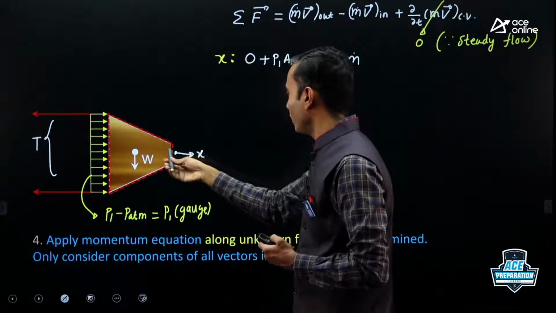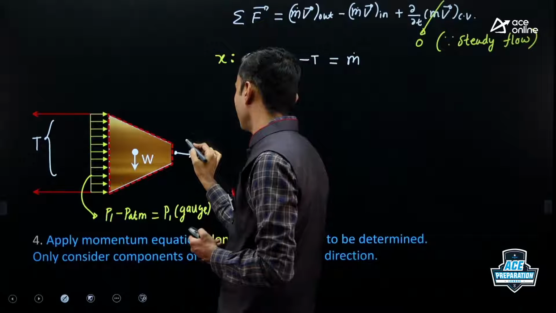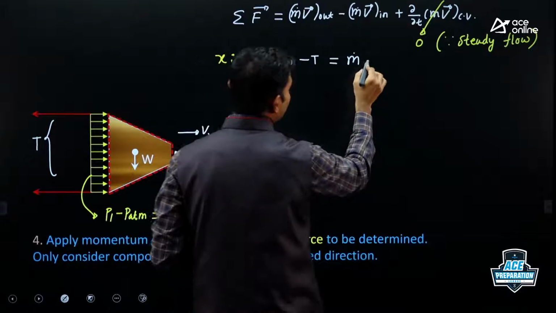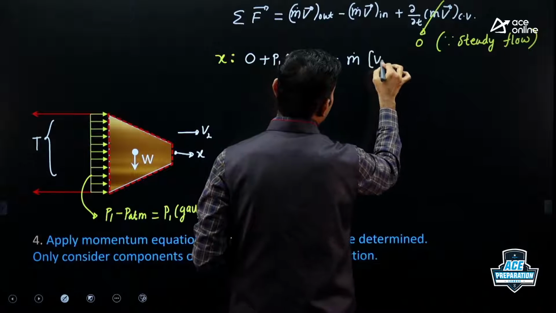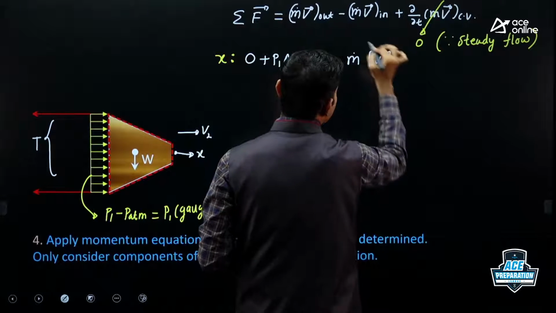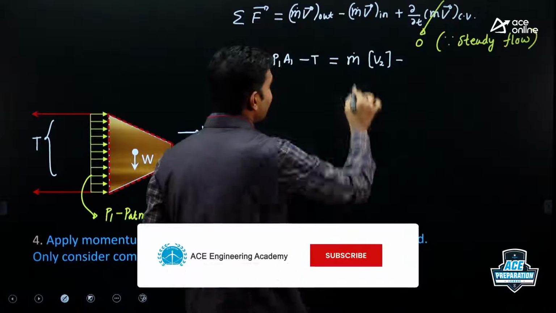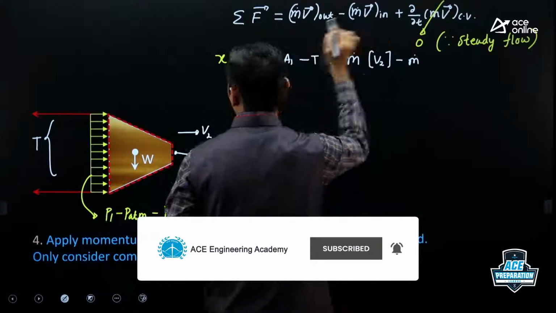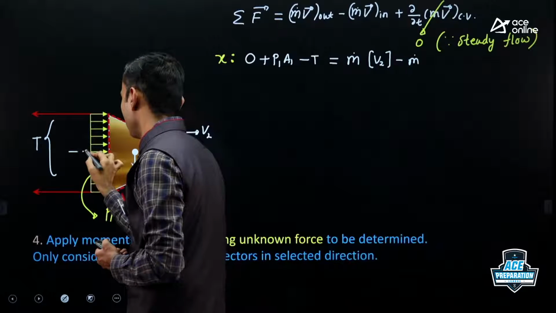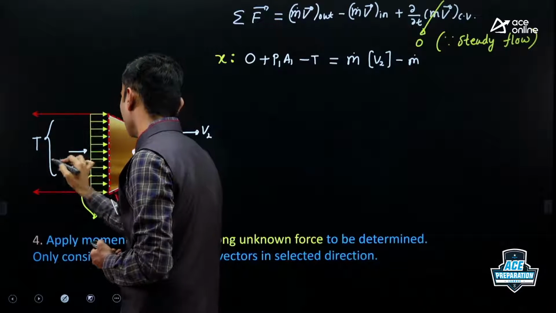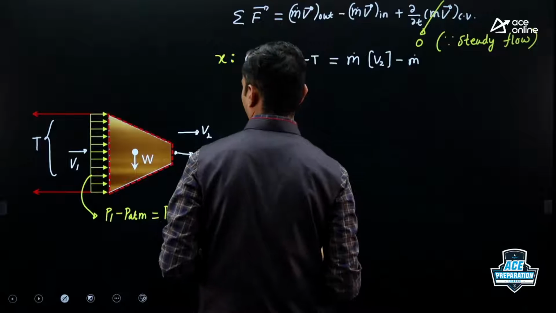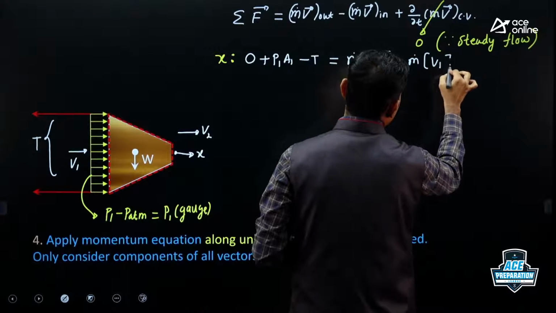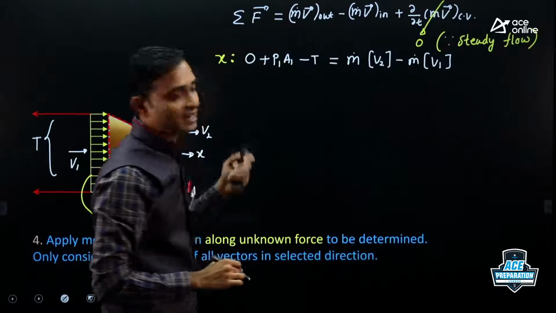So at exit we have velocity V2, and this V2 is in the positive x direction, so I'll write plus V2. The minus sign is inherent to the equation, so as it is I'm writing m dot, a scalar, no need to worry about direction. Velocity at inlet, so this velocity is also in the positive x direction, so I'm writing this as plus V1.